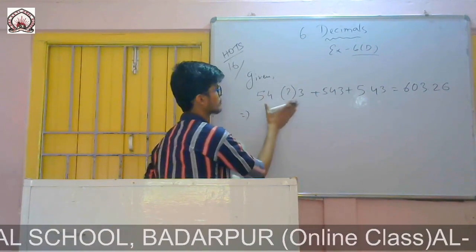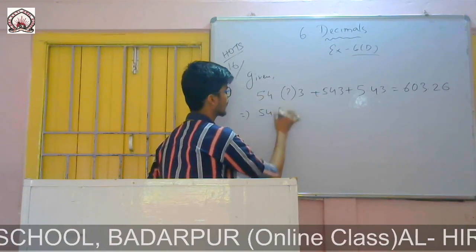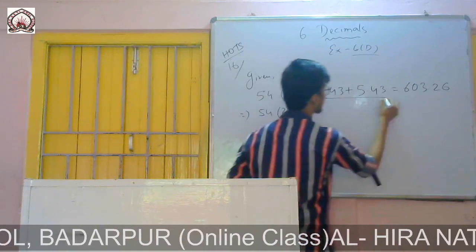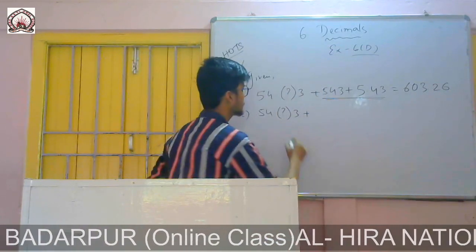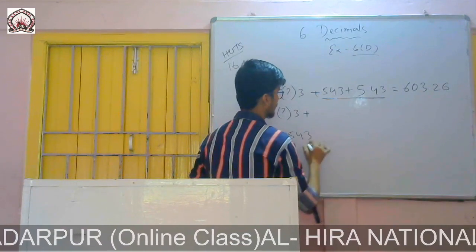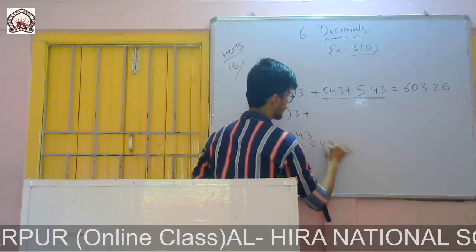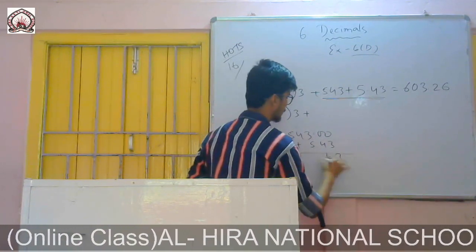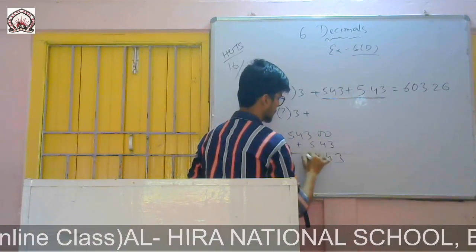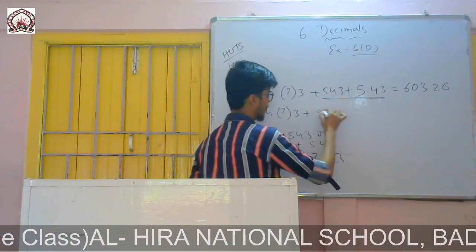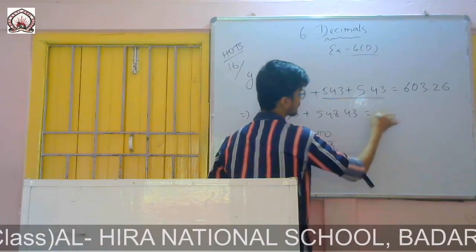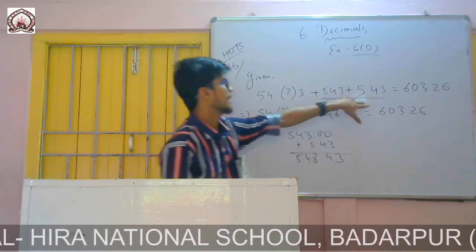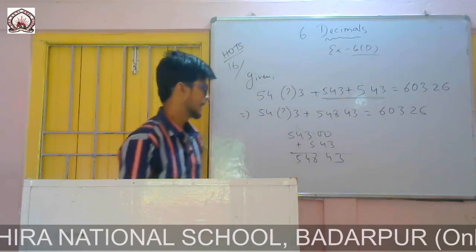So you simply solve this one. You keep 54.?3, and you add these two, 543.543 and 5.43. After the decimal point, the two decimal digits get added, so it is 548.43 equals 603.26. So simply I add these two terms and I got 548.43.